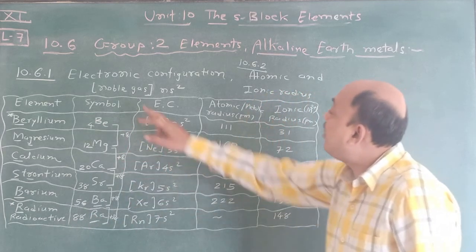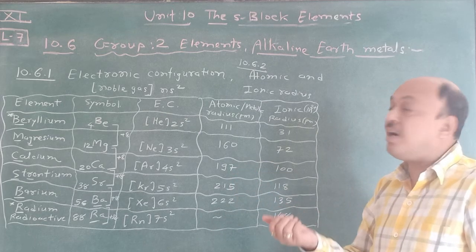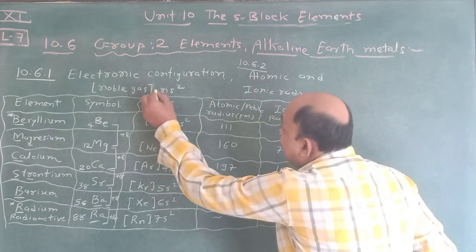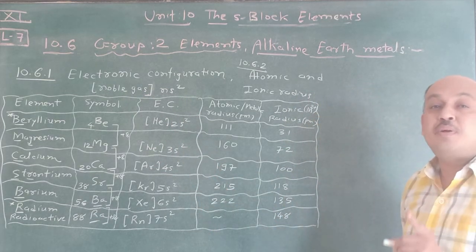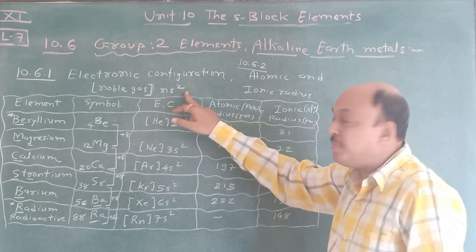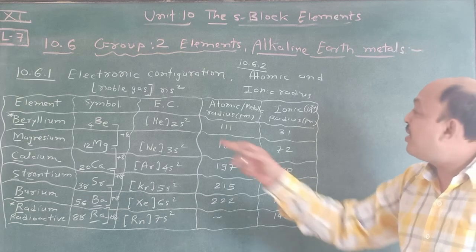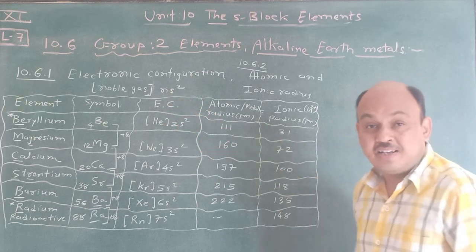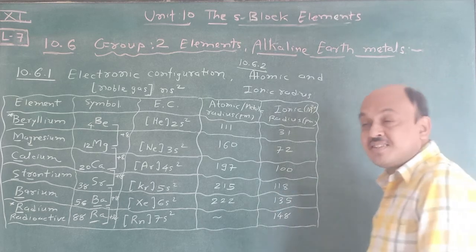And that's why you have to write the noble gas, and then you have to write how many electrons in the outermost orbital. So ns2 is there, and due to that it is called the s block element. These 2 electrons entered in the outermost orbital, and that side is considered as ns2, and that side is considered as s block element. Is it clear? Now, here electronic configuration is very simple.